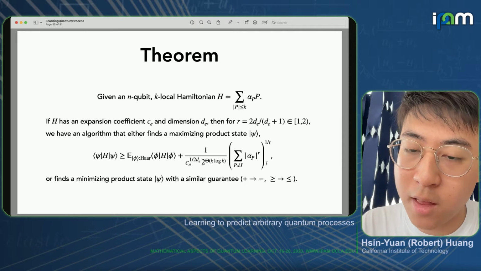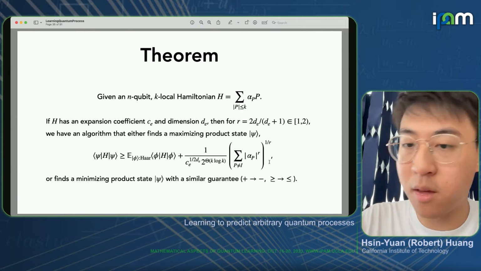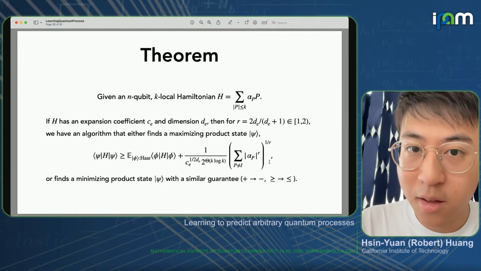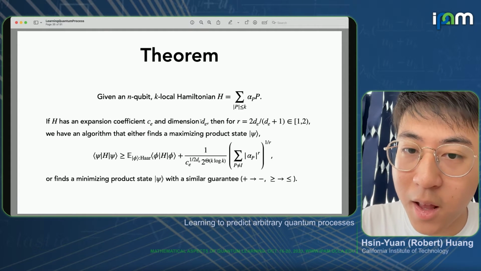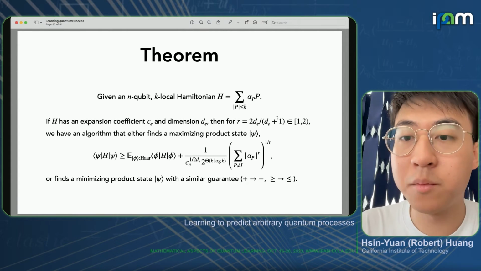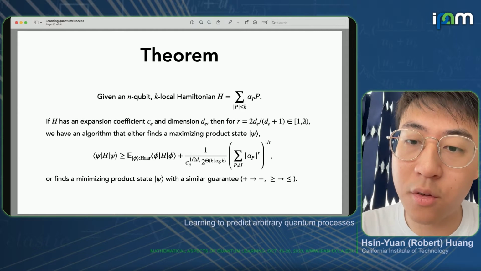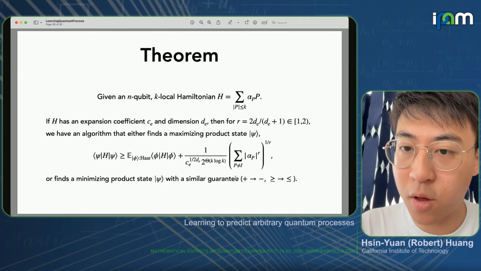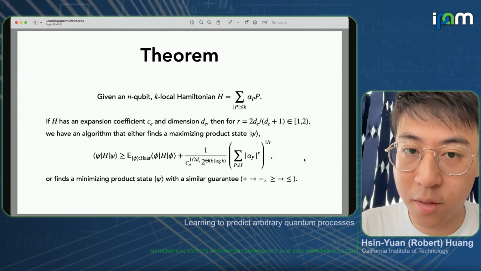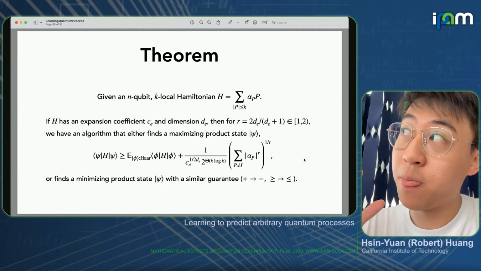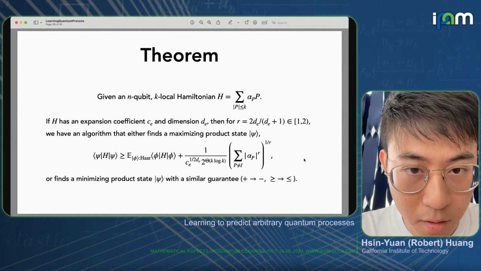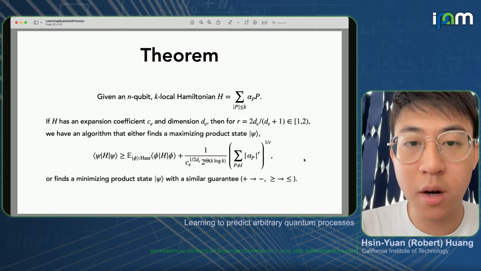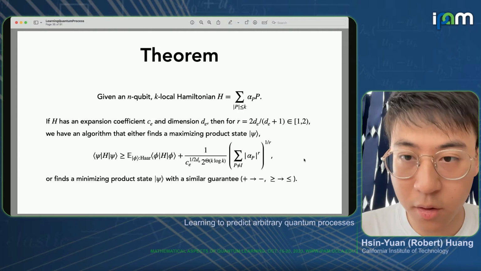So if we have an advantage based on the 1 norm, that means it's a larger advantage. But as k grows larger and the dimension grows larger, R becomes closer and closer to 2, so the advantage will become smaller. That's essentially the intuition of the theorem: if you have a geometrically local Hamiltonian, then it's easier to optimize. But if you have a more general k-local Hamiltonian, then it's harder to optimize.